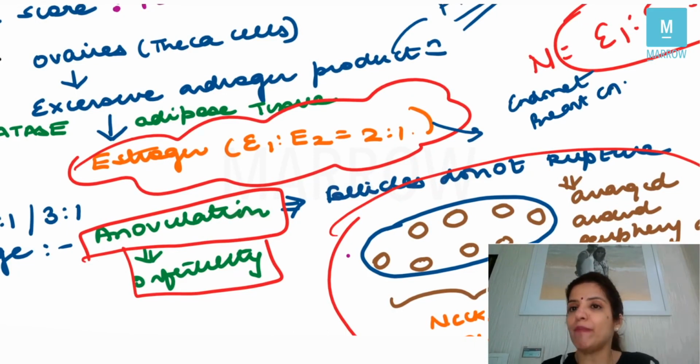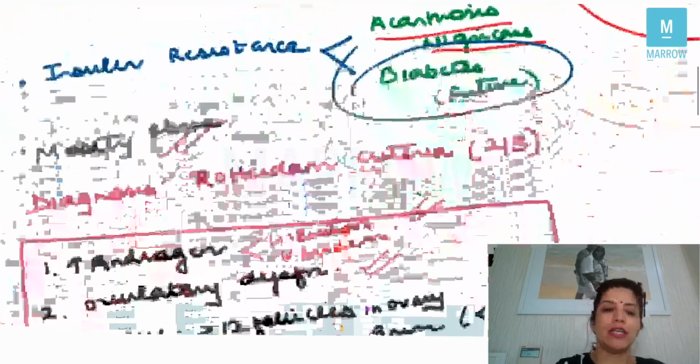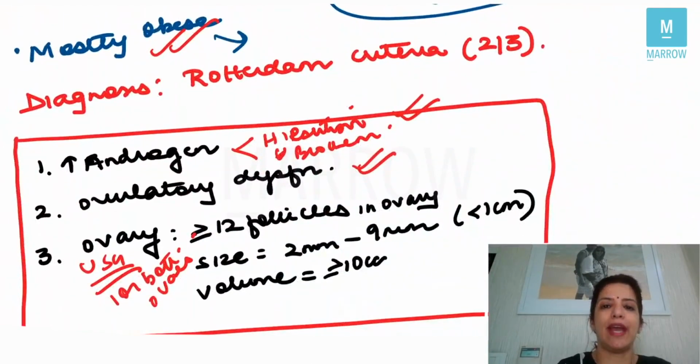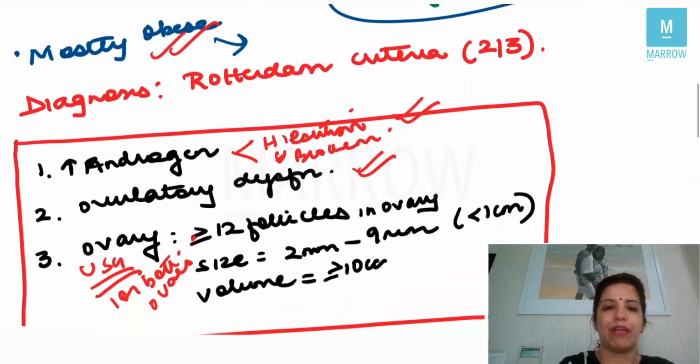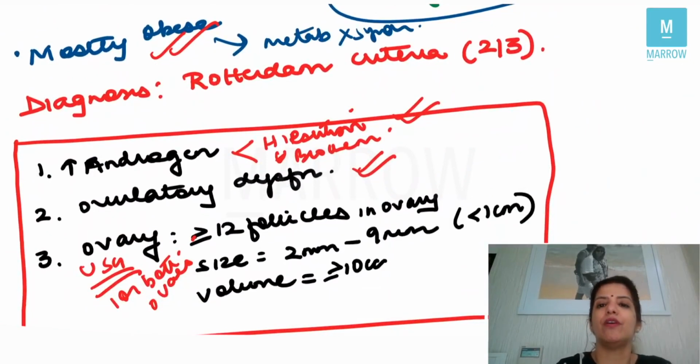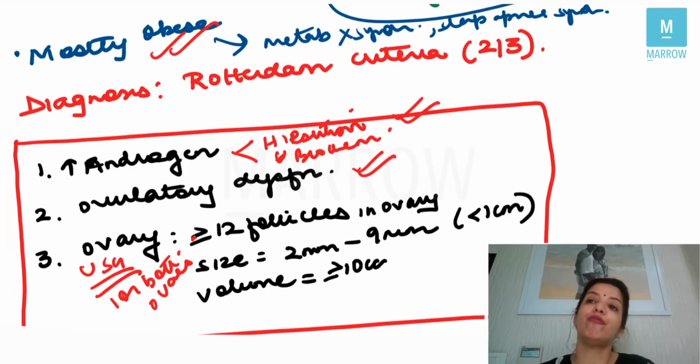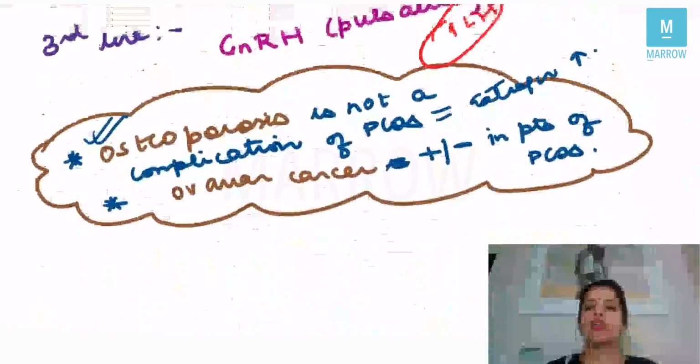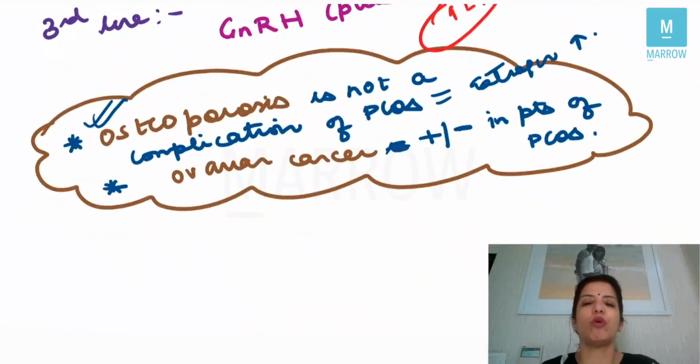Then, because the patient is obese, they can have metabolic X syndrome, right? They can have sleep apnea syndrome, right? So these are confirmed complications. The complication which is not confirmed is ovarian cancer, and the complication which never happens is osteoporosis. So that's all you need to know on PCOS.